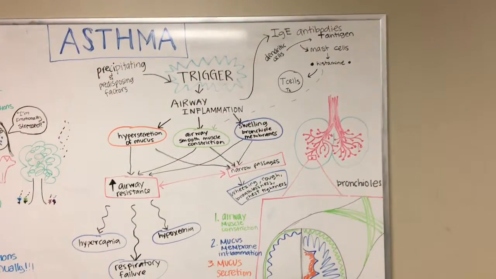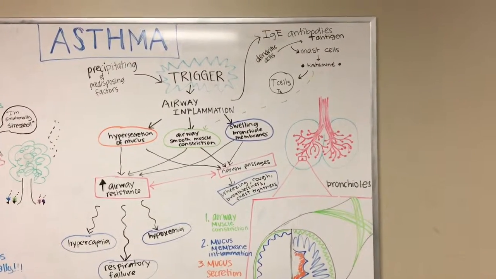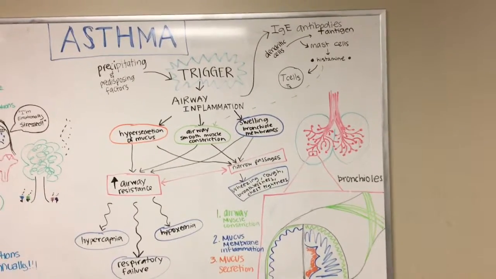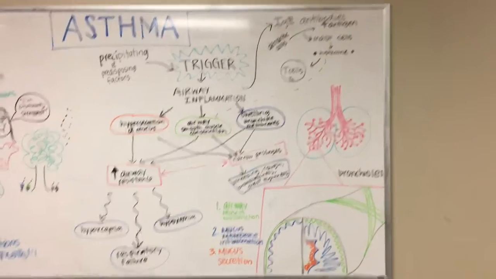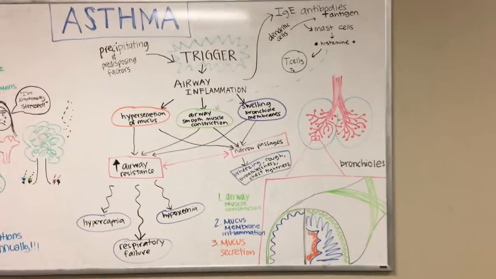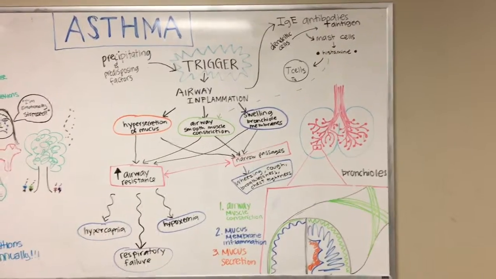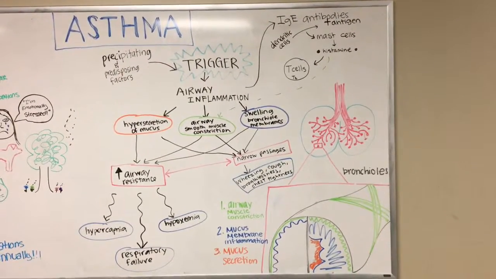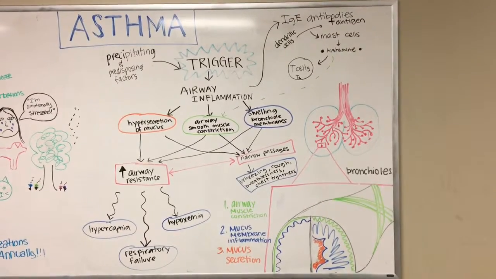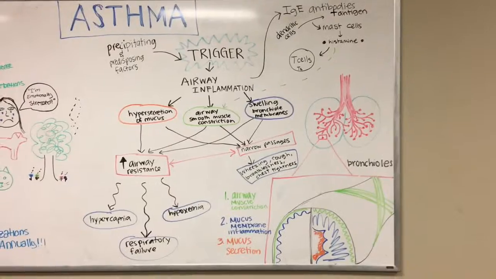So this is now a flow chart of asthma. So there's some precipitating and predisposing factors, which the precipitating ones have to do with environmental, atmospheric, allergens, or exercise or stress that are put on the person. And then predisposing factors would be genetics, race, age, or gender. And those go into the whole situation. And then the whole asthmatic attack starts with a trigger, which can be any of the things that the person is sensitive to, whether it's exercise or dust.